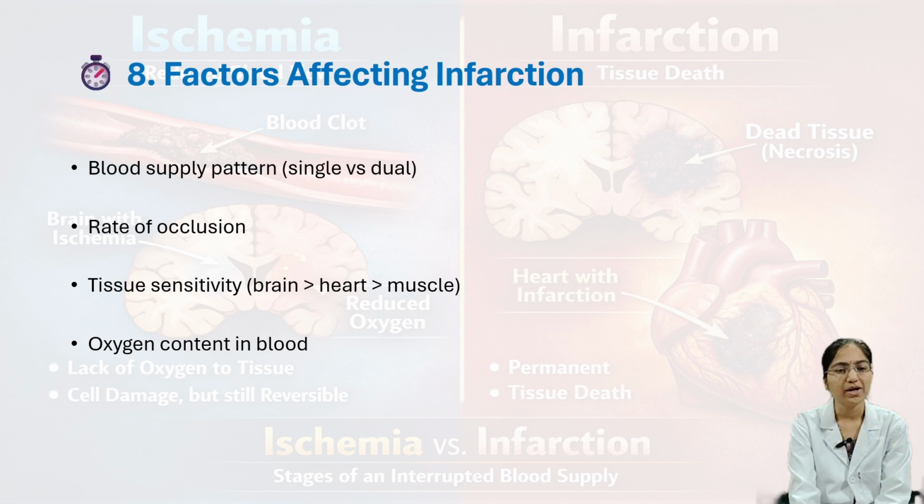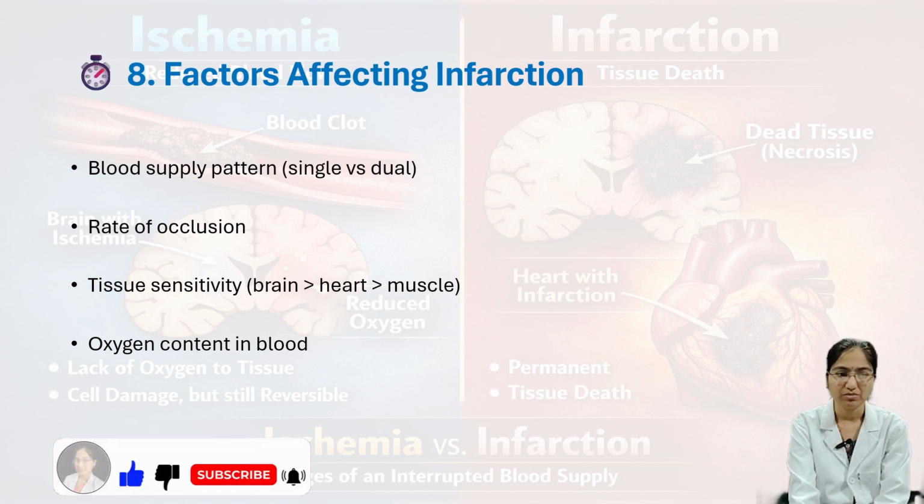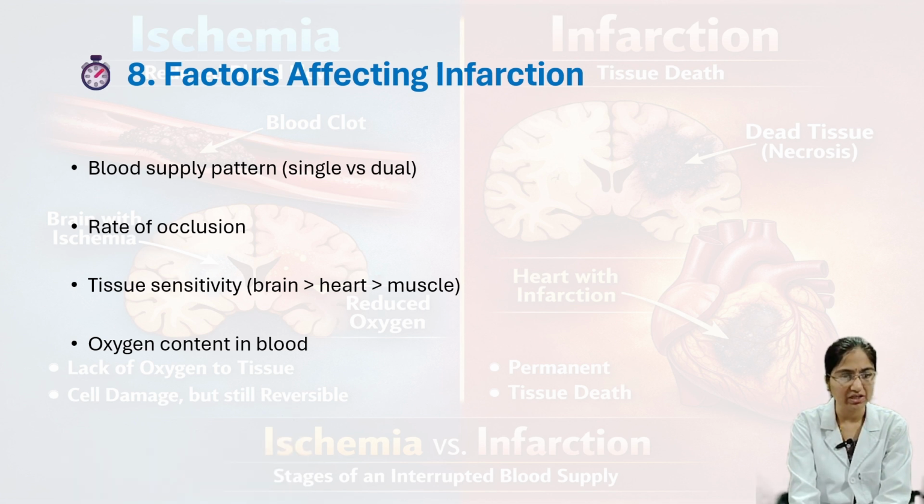And the next, factors affecting infarction, that is blood supply pattern, single versus dual, and then rate of occlusion, tissue sensitivity, and also oxygen content in blood. These are the factors that affect infarction.